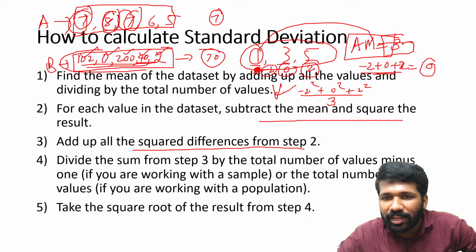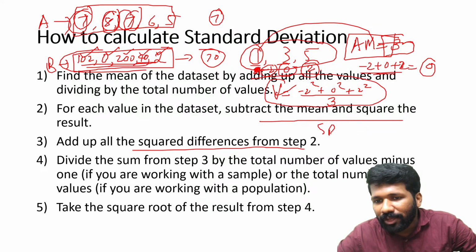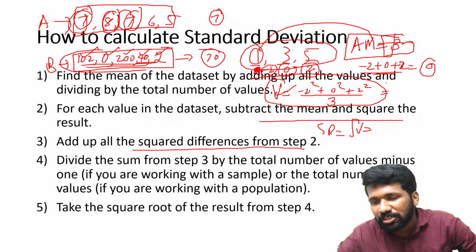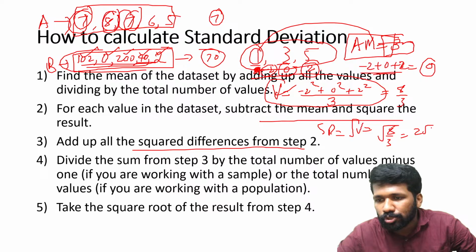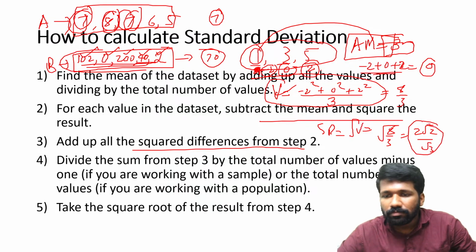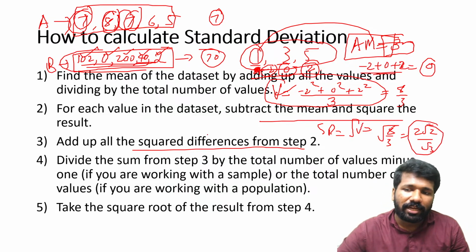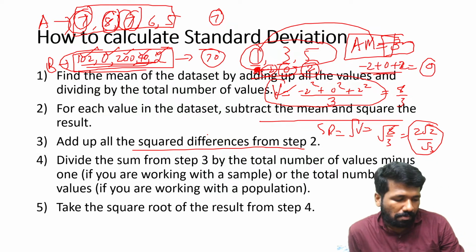This is called variance. V for variance. If you find the square root of variance, that is called standard deviation. So in this case it is minus 2 squared, 4, plus 0, plus 4, so 8 by 3 is the variance. The square root of 8 by 3 will be the standard deviation, that is 2 root 2 by root 3. Are you all understanding what standard deviation is? Please respond.